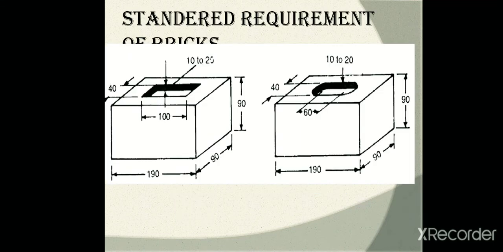The size of bricks: 190 mm by 90 mm by 90 mm. This is the standard size. And the frog size is 100 mm by 40 mm by 10 mm. You can see the figure.